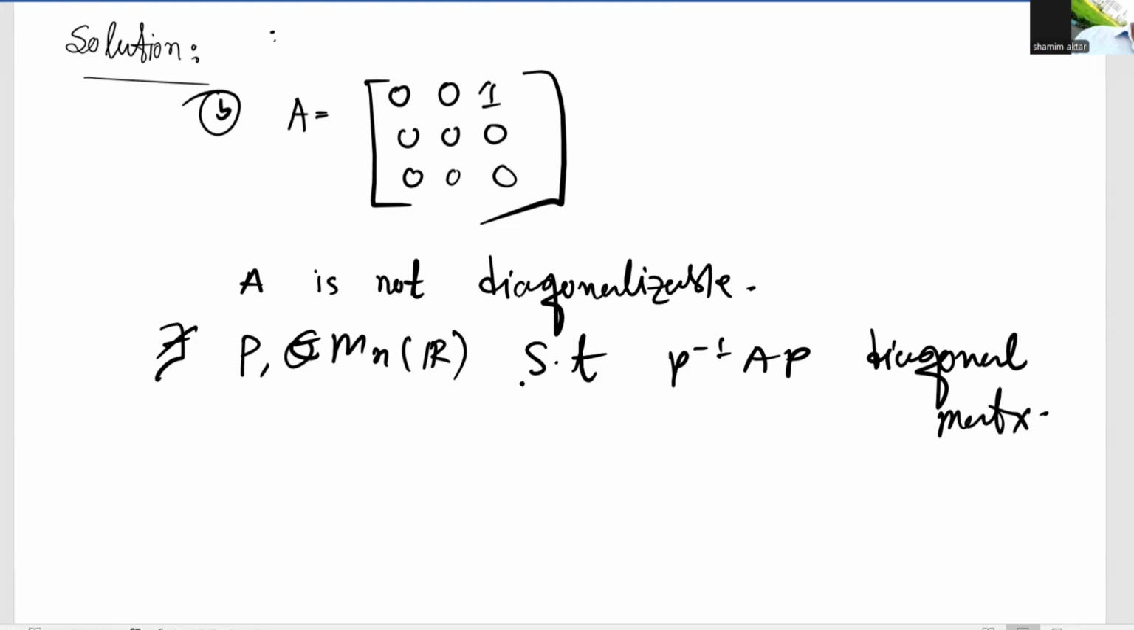Or PAP inverse is also not a diagonal matrix. There does not exist any invertible matrix P such that PAP inverse is a diagonal matrix. If this were true, then A would be called a diagonalizable matrix. But we are already given that A is not diagonalizable. So there does not exist any invertible matrix P such that PAP inverse is diagonal. So option B is false.